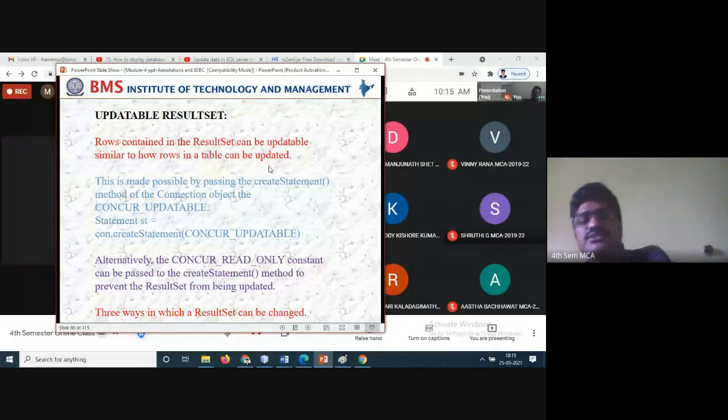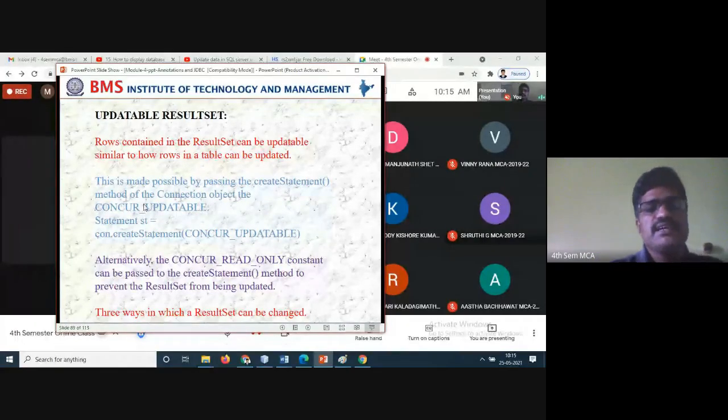This is made possible by passing arguments to the createStatement method: Statement st = connection.createStatement with CONCUR_UPDATABLE. Alternatively, the CONCUR_READ_ONLY constant can be passed to the createStatement method to prevent the result set from being updated. So we have to pass the parameters, and when you write the code, those values will change.